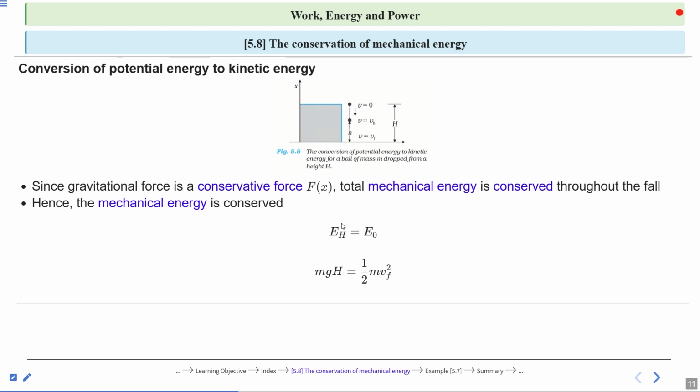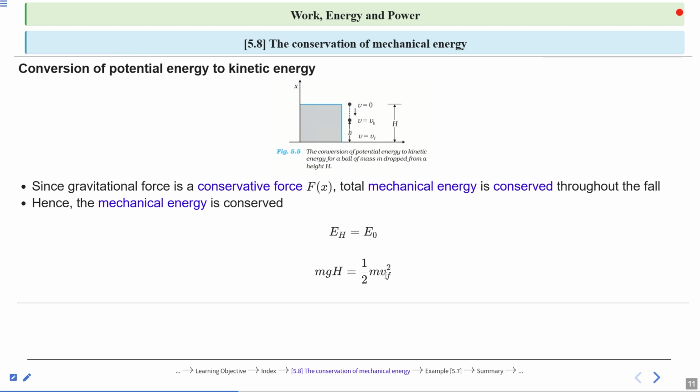If we talk about maximum height, the total mechanical energy is mgh, because at the top kinetic energy is zero, there is only potential energy, that is mgh. At ground level there is only kinetic energy, there is no potential energy because there is no height. So this is half mv square. So mgh is equal to half m vf square. This is the final velocity at ground.